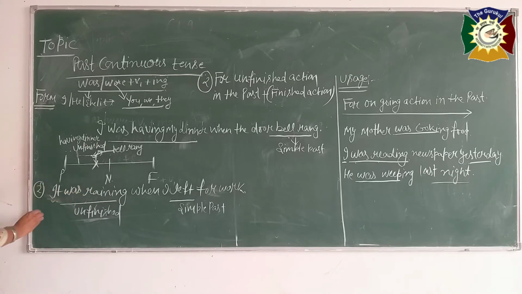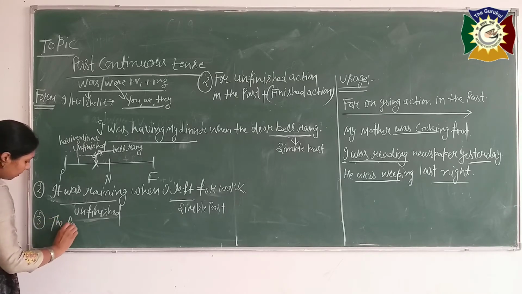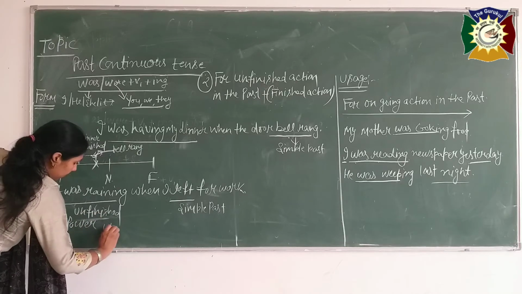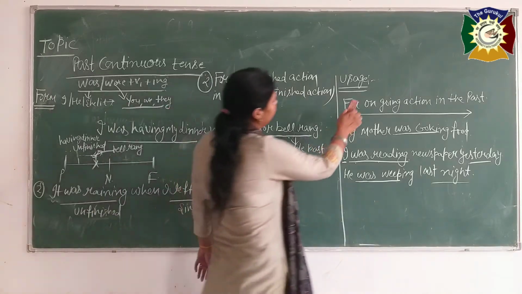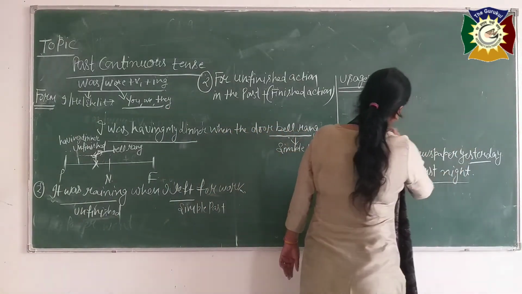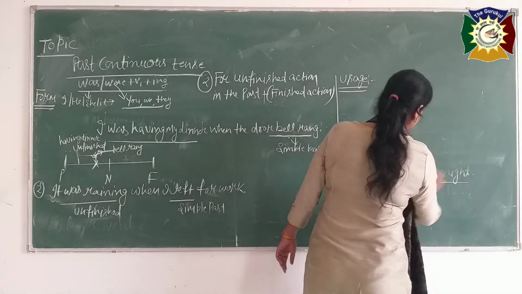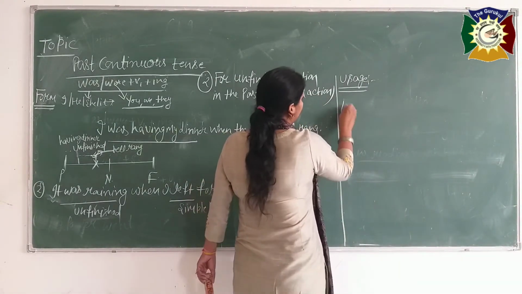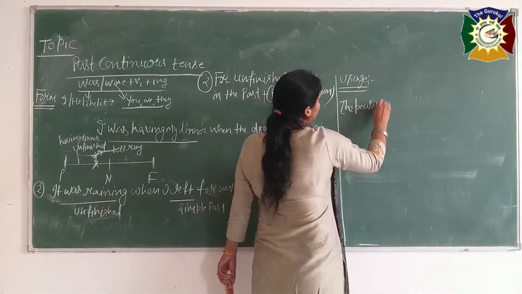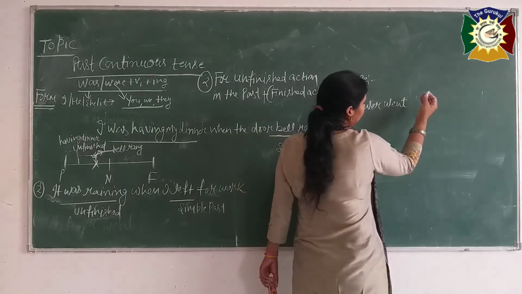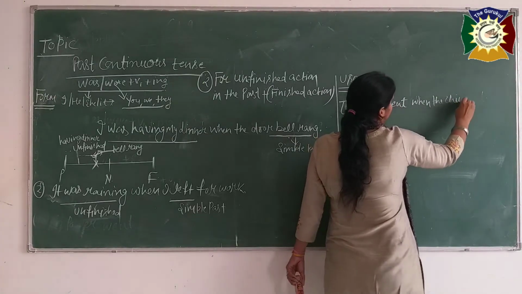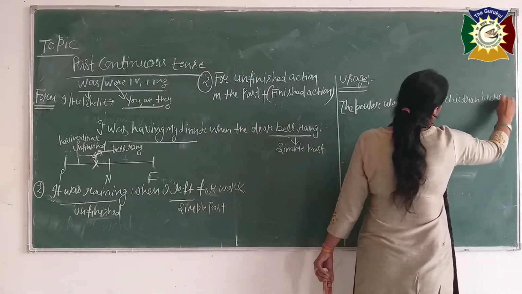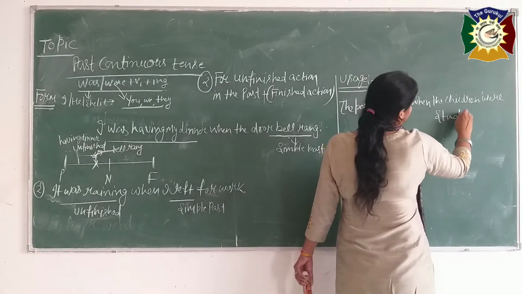And see, with the verb form, the third sentence is there, I am writing there beta, this sentence. See, the power went when the children were studying.